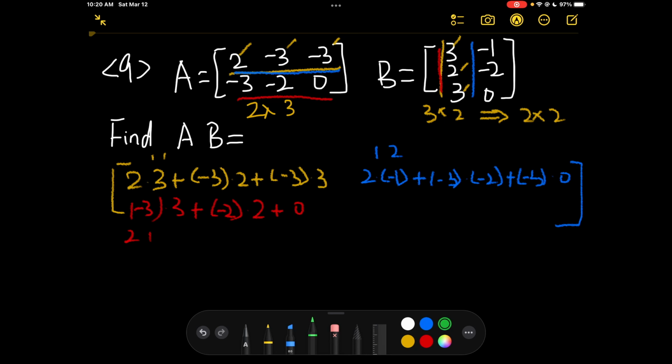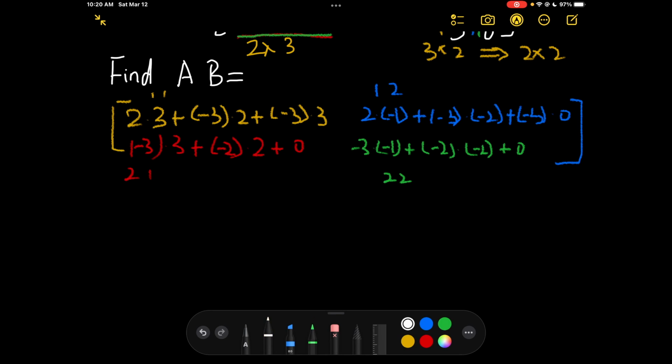And then the last entry is second row, second column. So negative 3 times negative 1 plus negative 2 times negative 2 plus 0 times anything is 0. And then finally, we have to calculate those to get a 2 by 2 matrix.